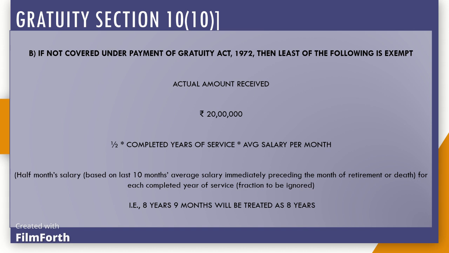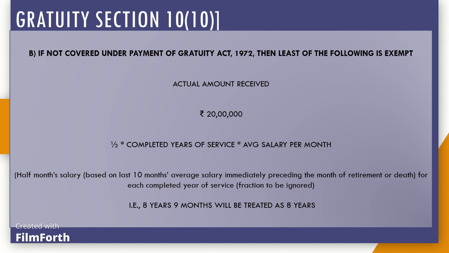Viewers, here you should keep in mind that while calculating, salary means basic salary and dearness allowance, if provided in the terms of employment for retirement benefits, forming part of salary, and commission which is expressed as a fixed percentage of turnover achieved by the employee, it should be on due basis. Half-month salary should be read as 15 divided by 30.